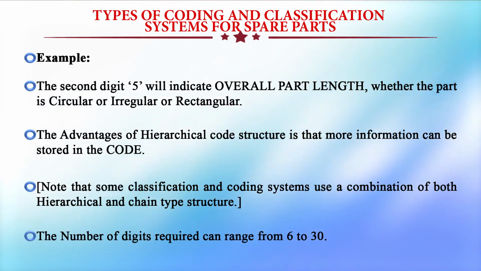The number of digits required can range from 6 to 30. So, sometimes it may be 6, sometimes it is up to 30, depending upon the importance of the material and the tools.